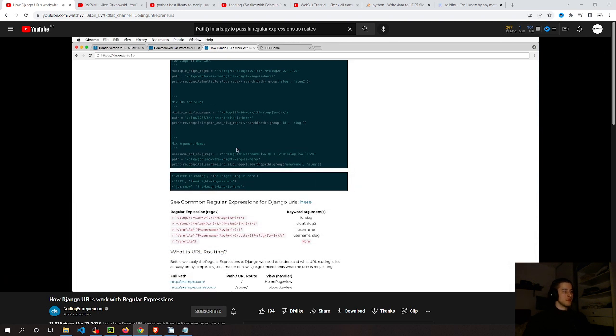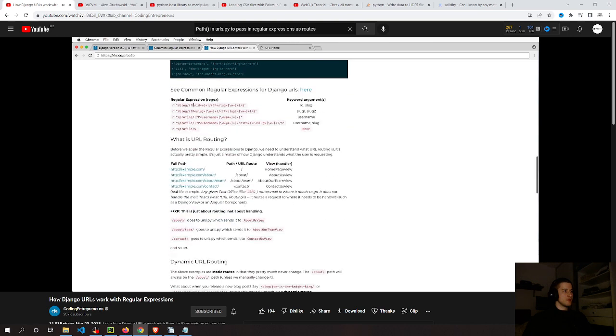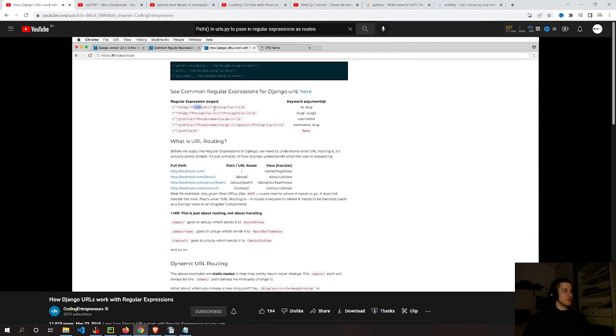But the cool thing here is that these keyword arguments are related to how the regular expression is set up, but they aren't required. You don't actually have to name it anything here. You don't have to give it a name. You can omit that completely, and it will still match the regular expression. But when it comes to Django URLs, you definitely want to have a named keyword in there. So the named keyword is in the named expression.